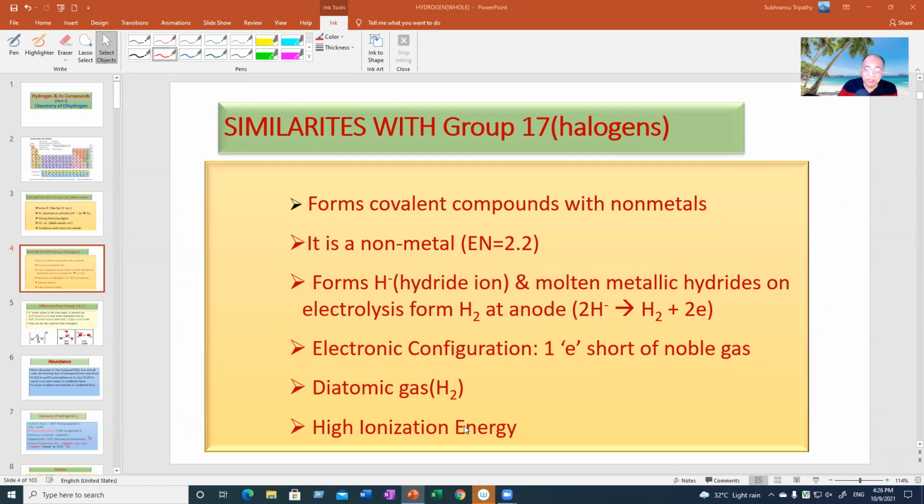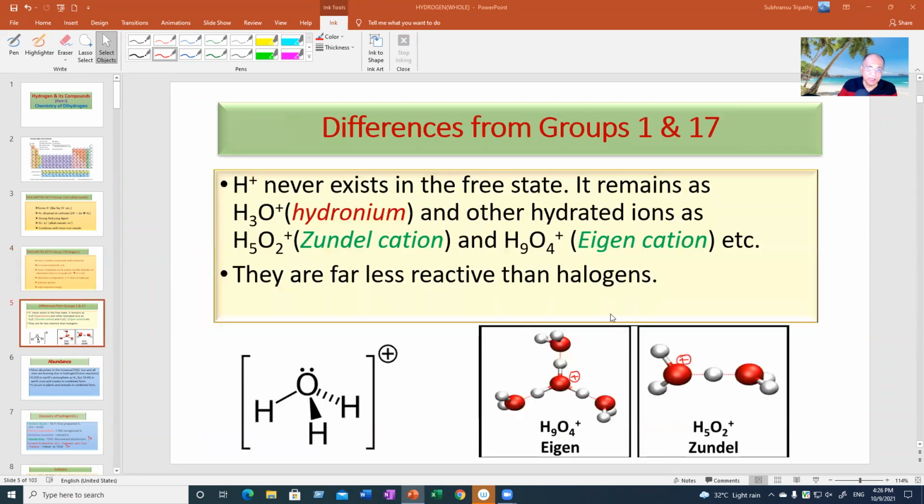And most importantly, like halogens, hydrogen is also a diatomic molecule called dihydrogen, and it has high ionization enthalpy like halogens, not greater than halogen, but high ionization enthalpy to remove an electron from the gaseous atom, and also high electron gain enthalpy, numerically high electron gain enthalpy. We shall see the data later.